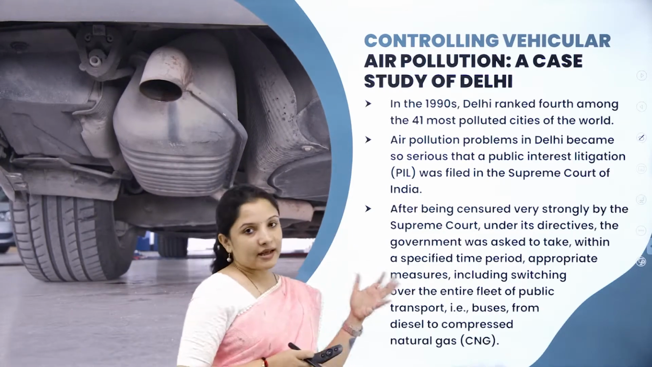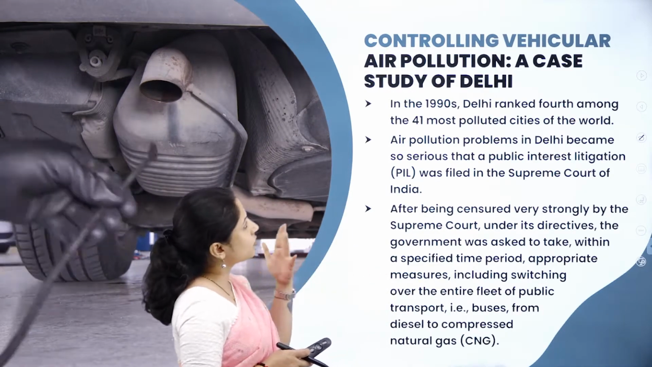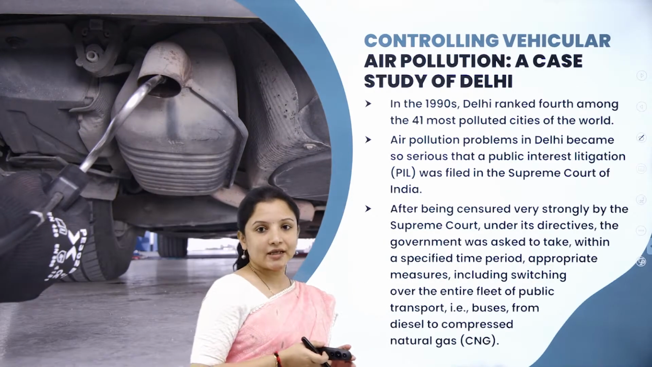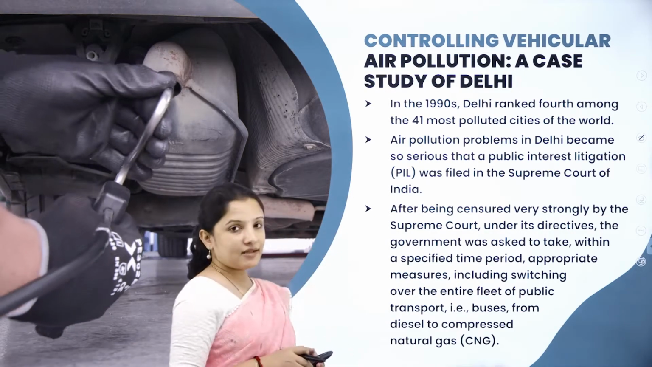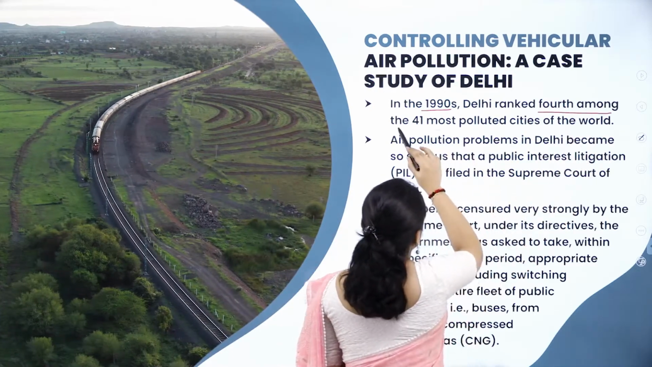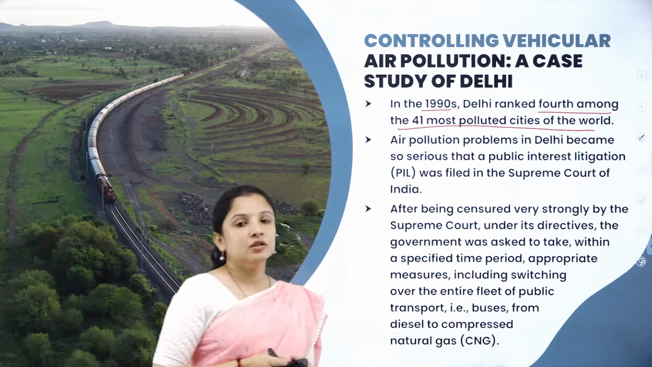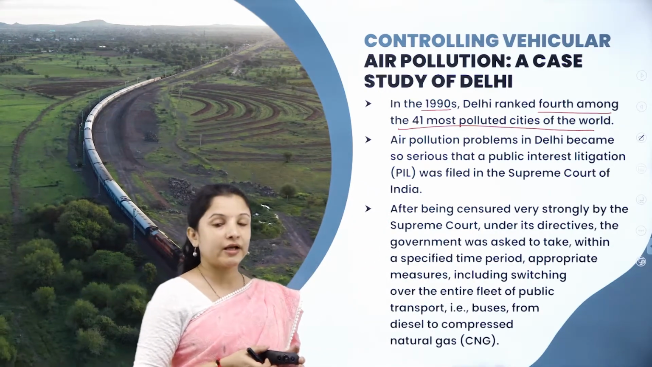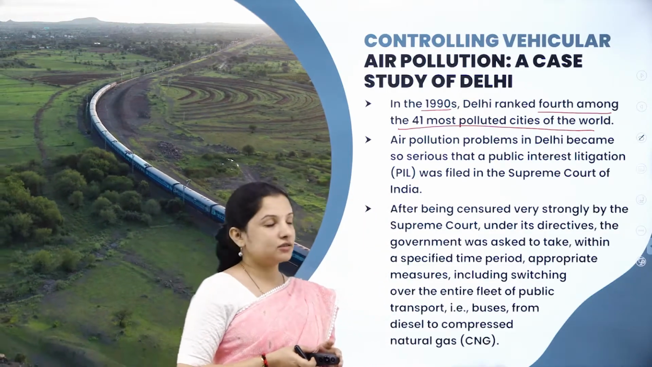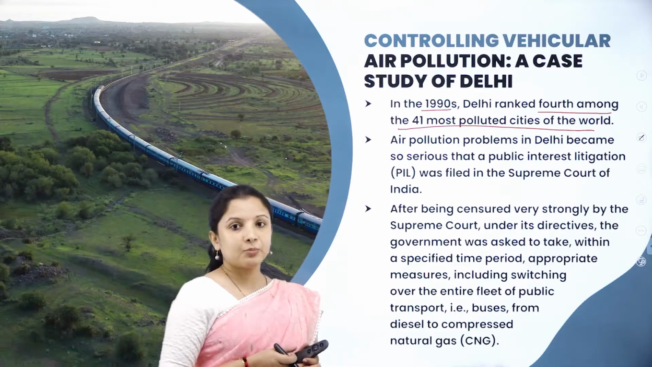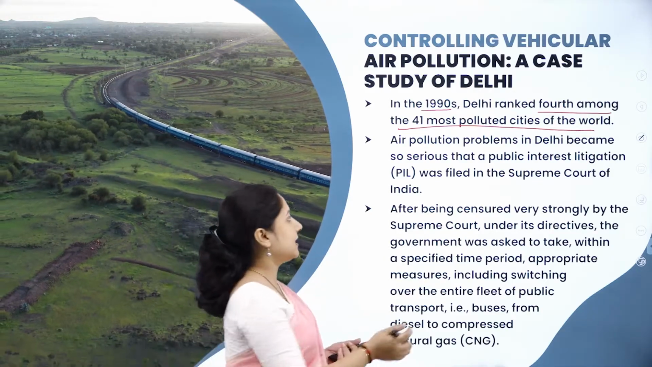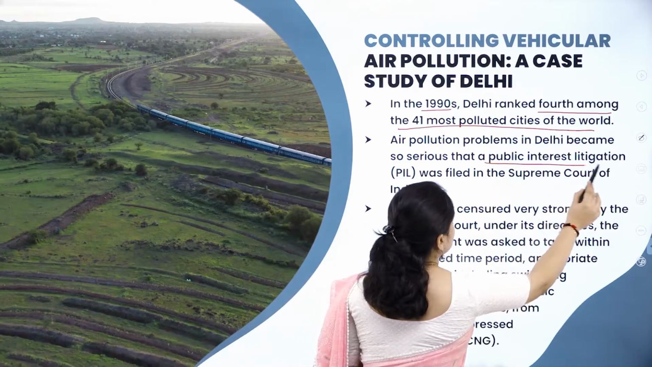Next, we will take a case study of Delhi, wherein they took a measure in order to control vehicular air pollution. So, how exactly was this done? We shall look into it. In the 1990s, Delhi ranked 4th among the 41 most polluted cities in the world. And the air pollution problem in Delhi became so serious that the people living in Delhi started to file a public interest litigation,